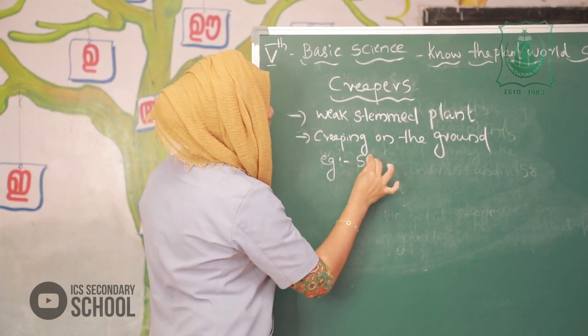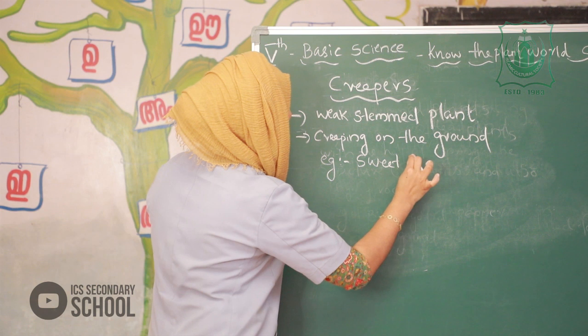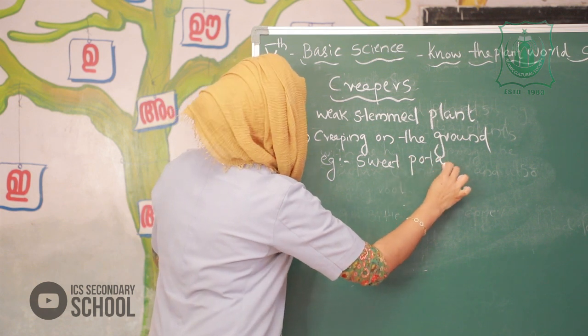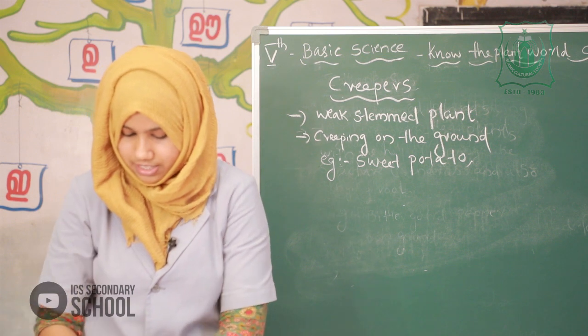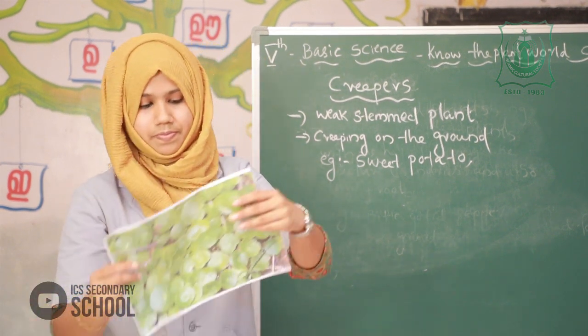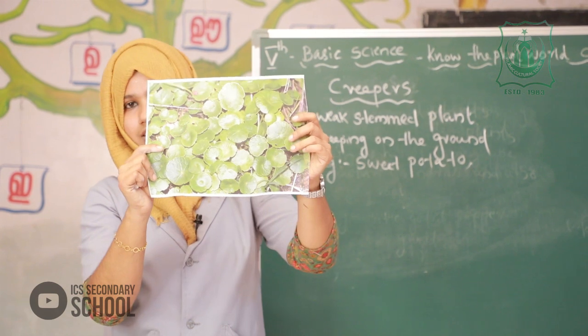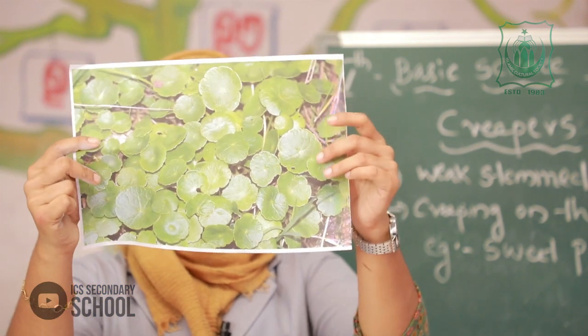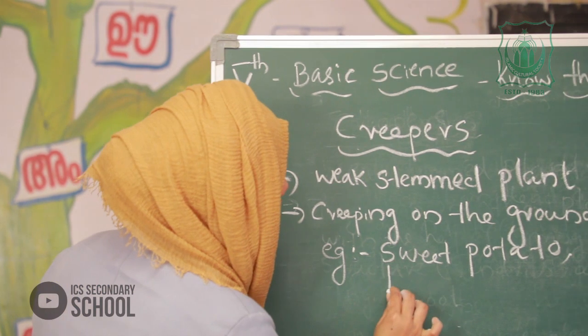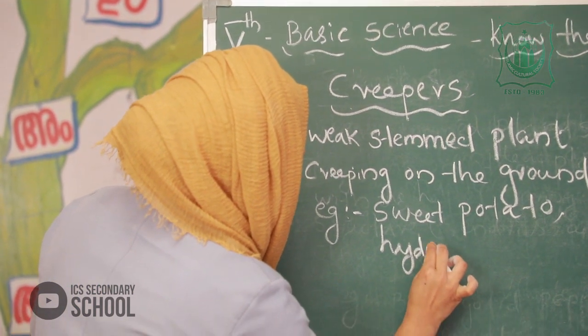Example, sweet potato. Strawberry is also another example. I will show another picture, that is hydrocotyle. This is an important plant, it has medicinal value. Hydrocotyle is also an example of creepers.